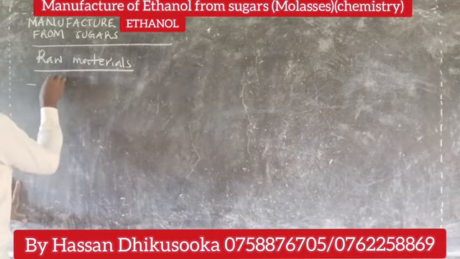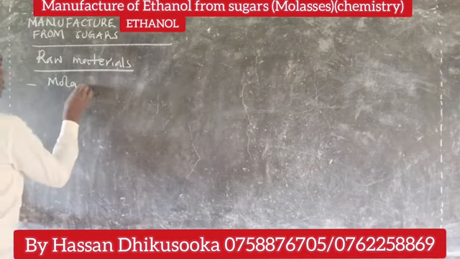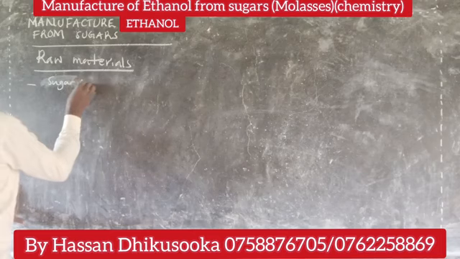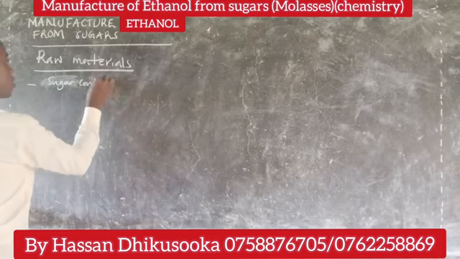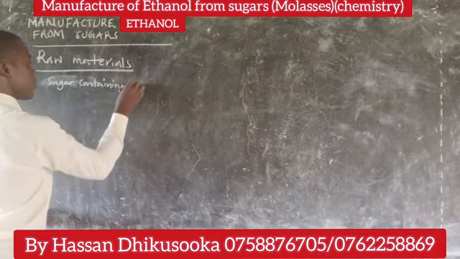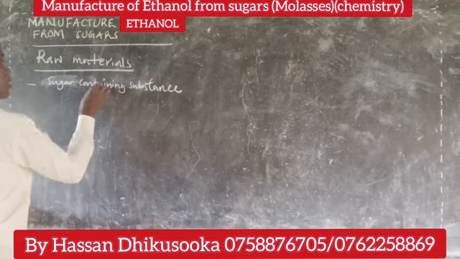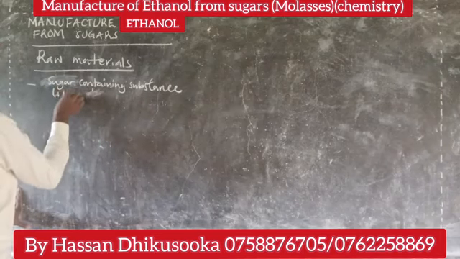We can talk about molasses, or you can say a sugar containing substance like molasses.